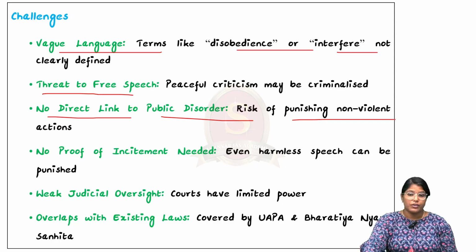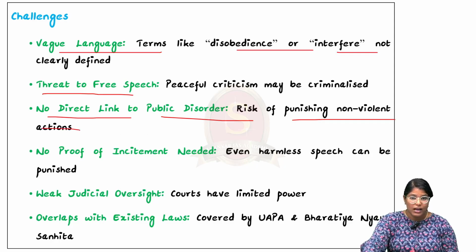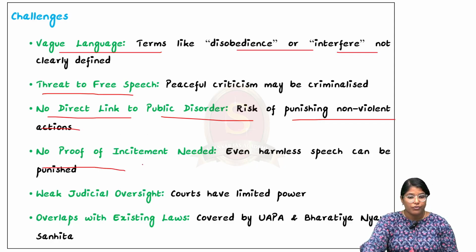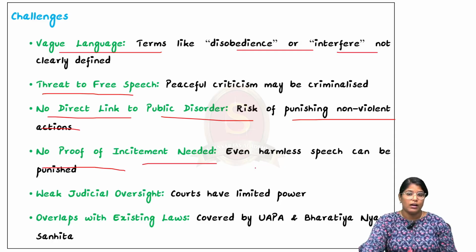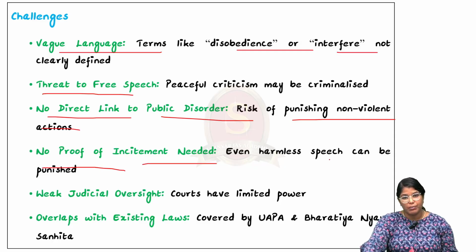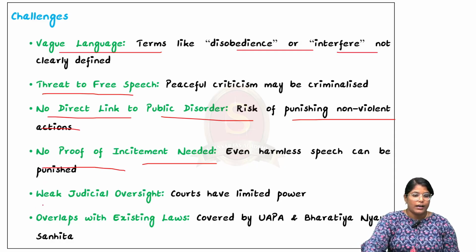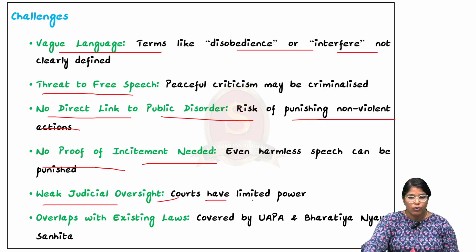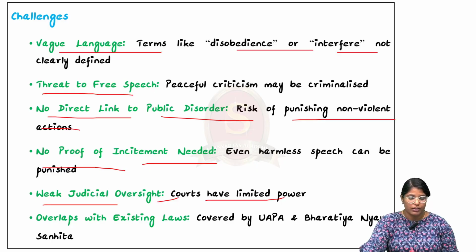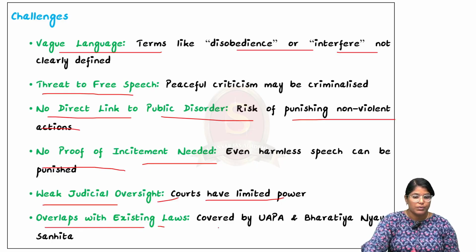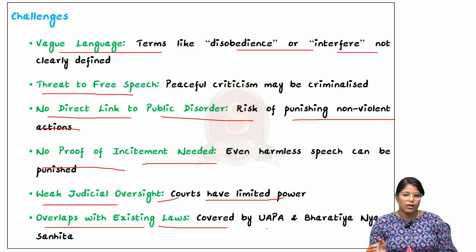So there is a lot of risk of punishing non-violent action as well, and there is no proof of incitement needed. Even harmless speech can be punished because no kind of proof is required. And weak judicial oversight. The court has only limited power when it comes to this bill, and there are overlaps with existing laws. A lot of provisions are already covered under UAPA and BNS.